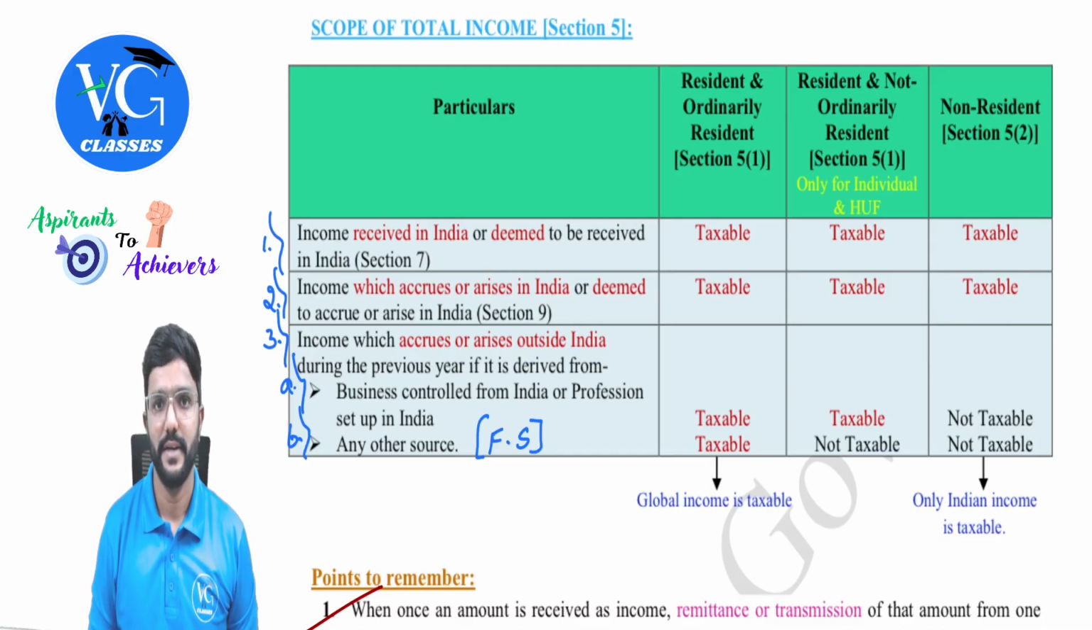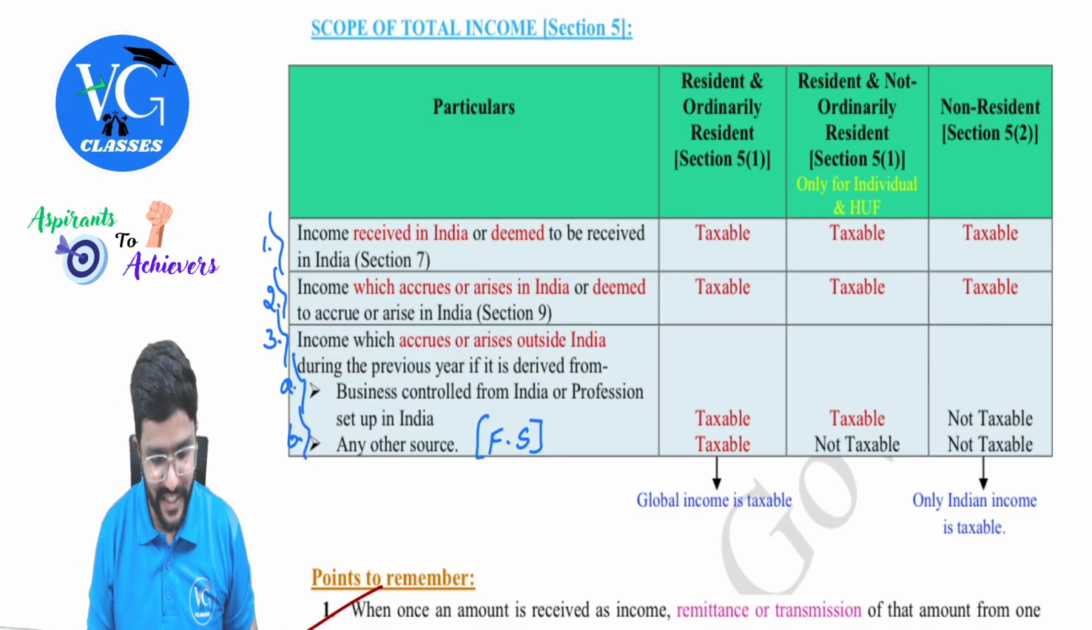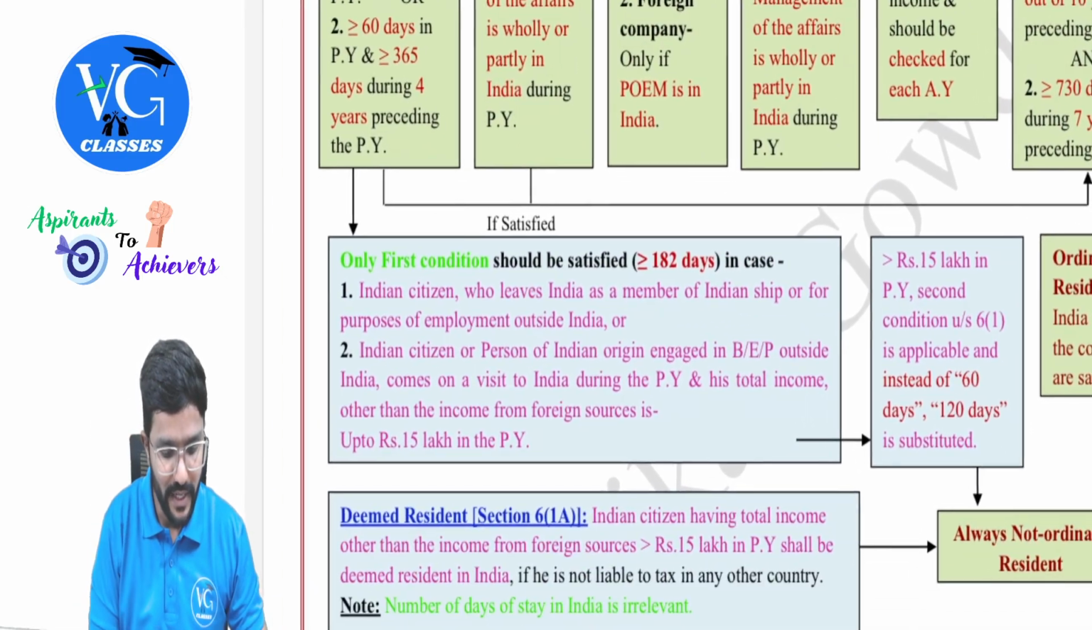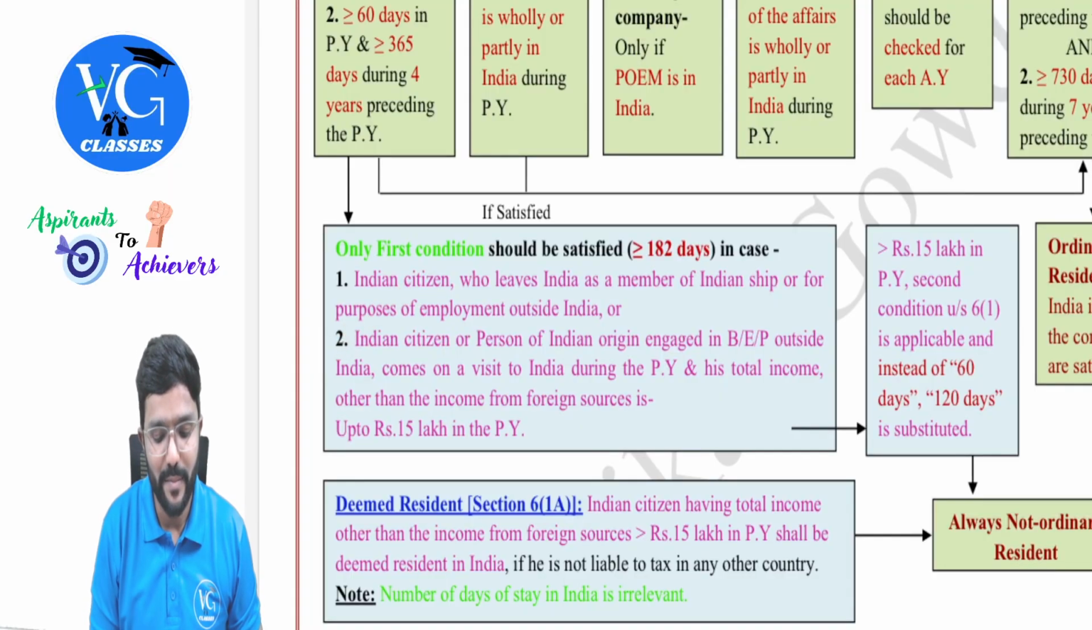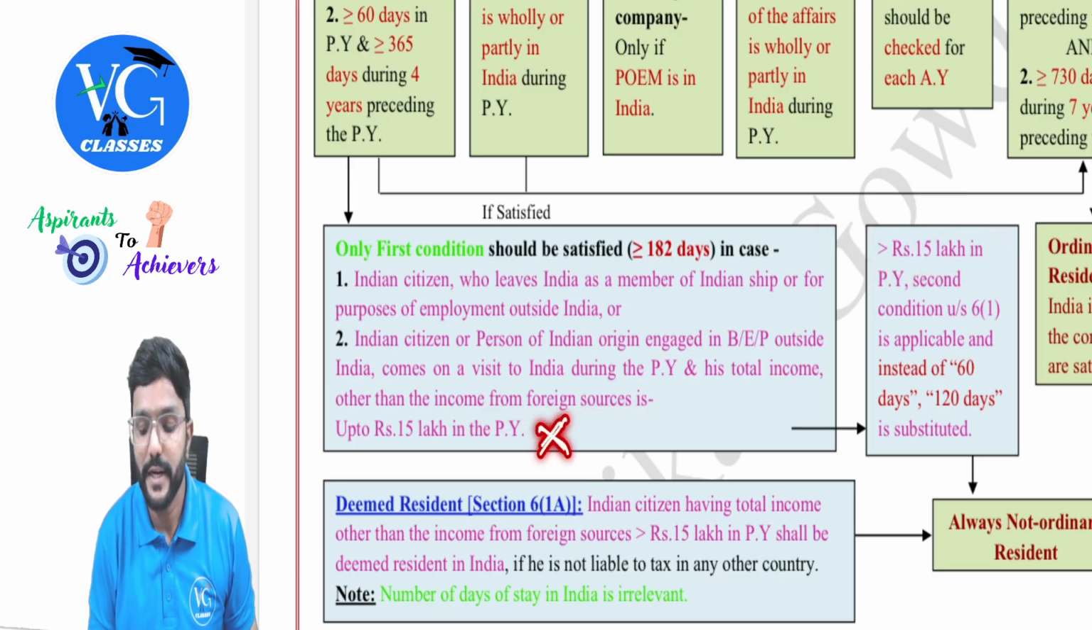So by applying this, how much we got? 16 lakh we got it. It is more than 15 lakh. So to determine residential status, where this person will fit in people, please observe here. You will come here, but the total income other than the income from foreign source is more than 15 lakh. So it is not here.